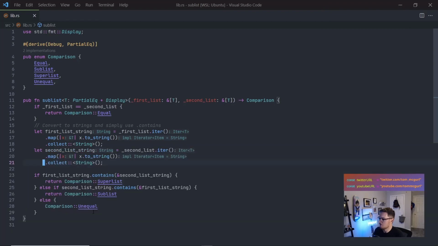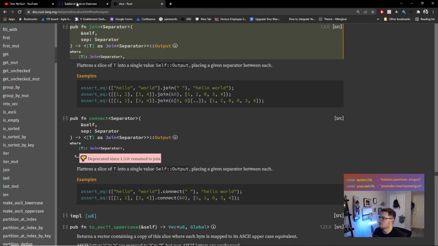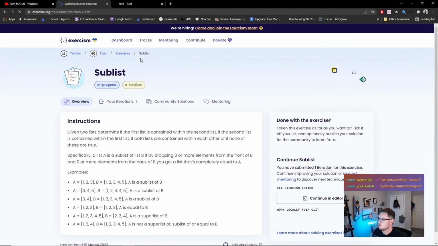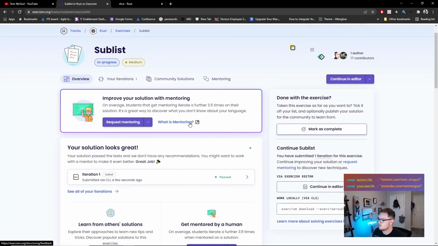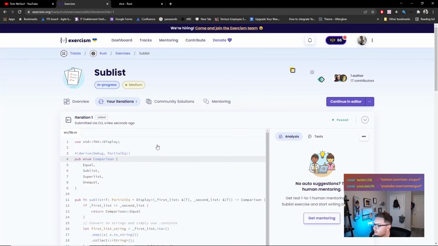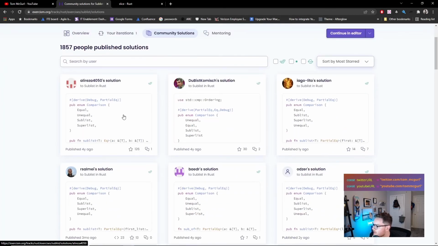So let's see how we did. So I'll go here, we'll go to Exercism, and let's just take a look. So refresh. On average, students that get mentored iterate a further 3.5 times in their solution. It's a great way to discover what you, oh, that's pretty cool. So we did pass, that's great. We did good. Let's see what other folks are doing. That's always fun, right? Okay, let's check out this one from 4 days ago.